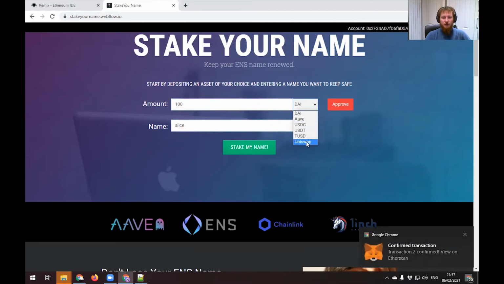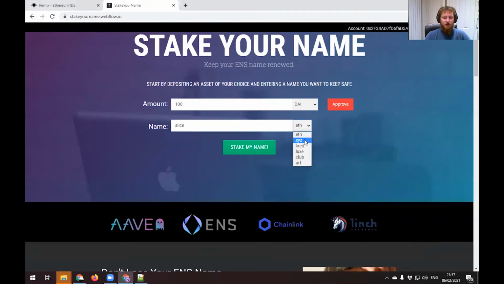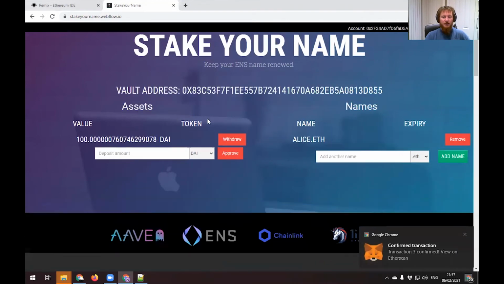We actually have a choice of tokens. Oh, there's our approval already. Why not? Let's get our name staked. Currently we don't actually support the other domain names. It's only .eth, but we're going to have to work on that. Once this transaction has gone through, we will have created a vault which will deposit our 100 DAI as aDAI. Here it is. There's our vault address.